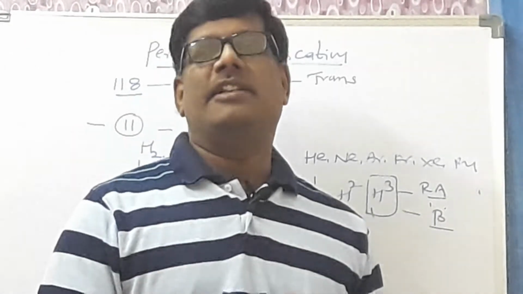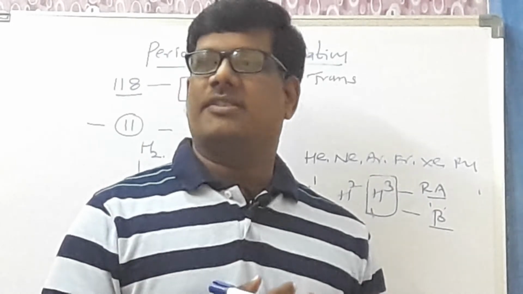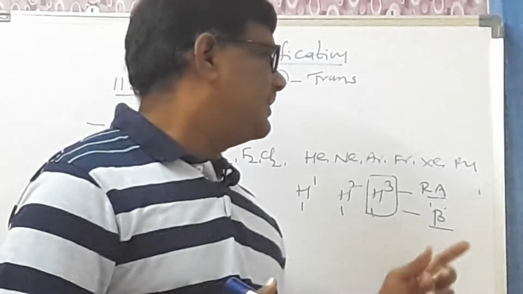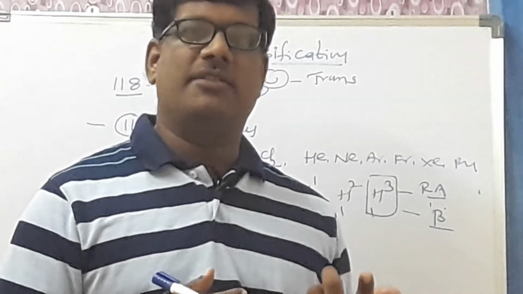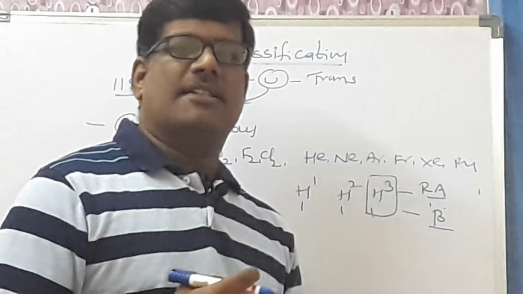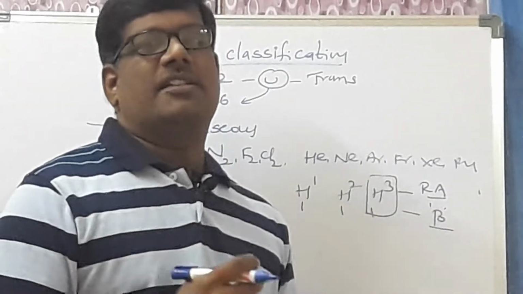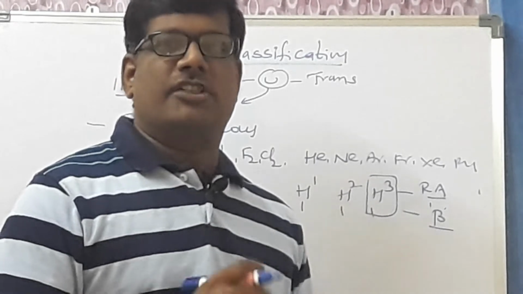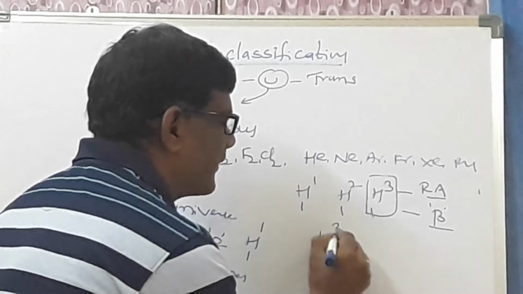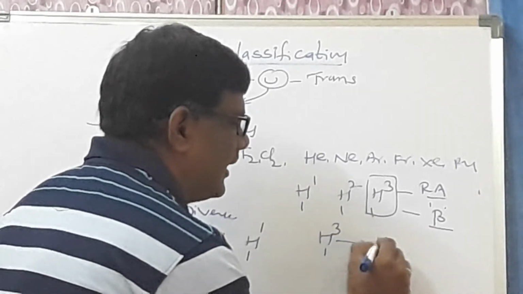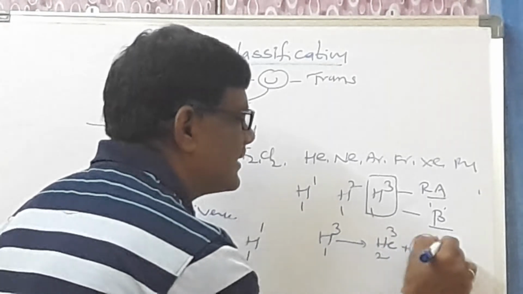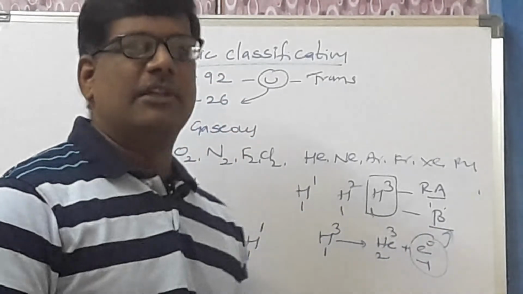Which is the lightest radioactive element? Among all the radioisotopes, the lightest radioactive element is tritium, the isotope of hydrogen, which emits the beta particle. And he asks for the equation many times: what is the reaction whenever tritium undergoes disintegration? What will you get? H13 converts into He23 plus e minus 10. This e minus 10 is called the beta particle.